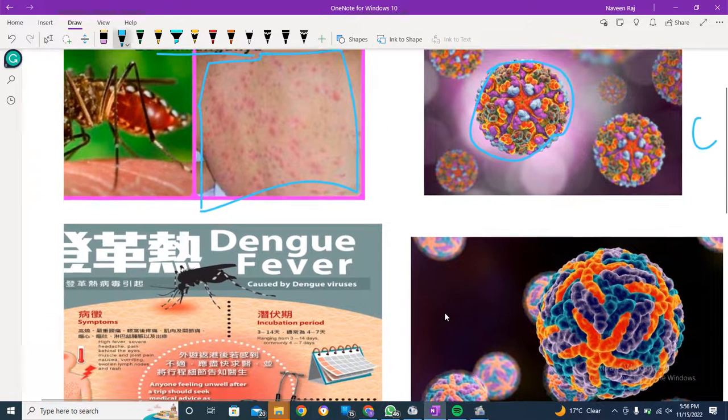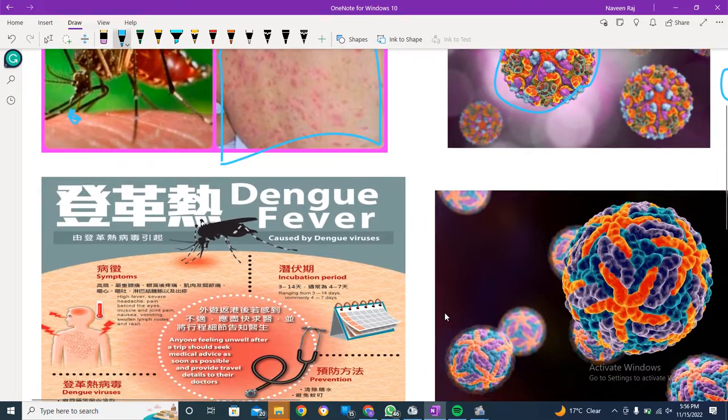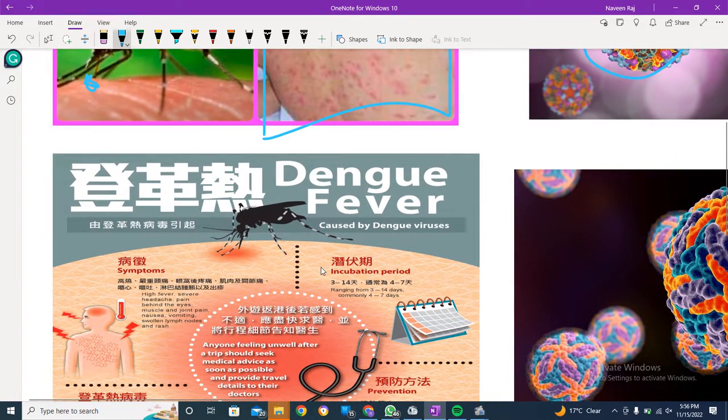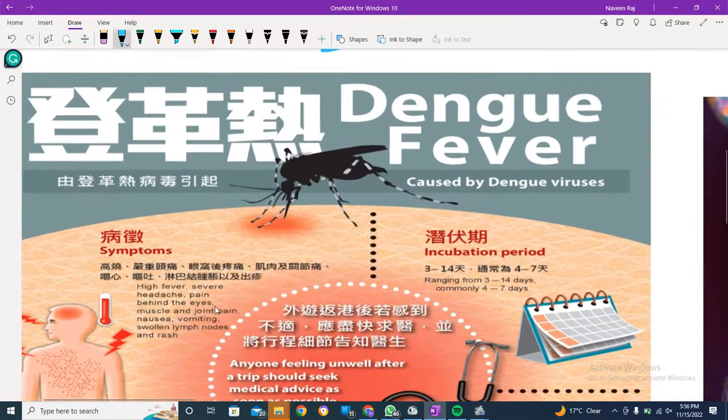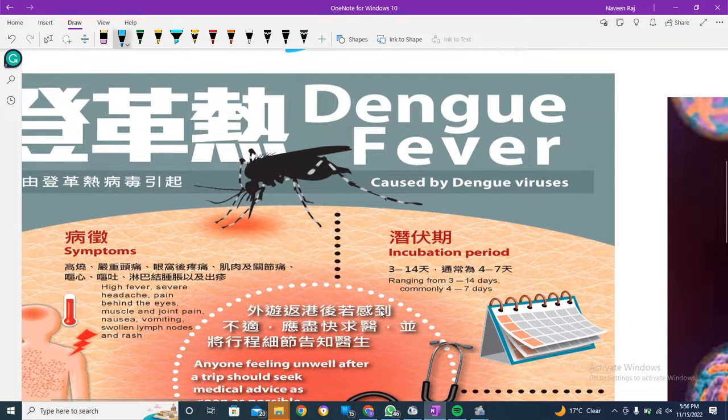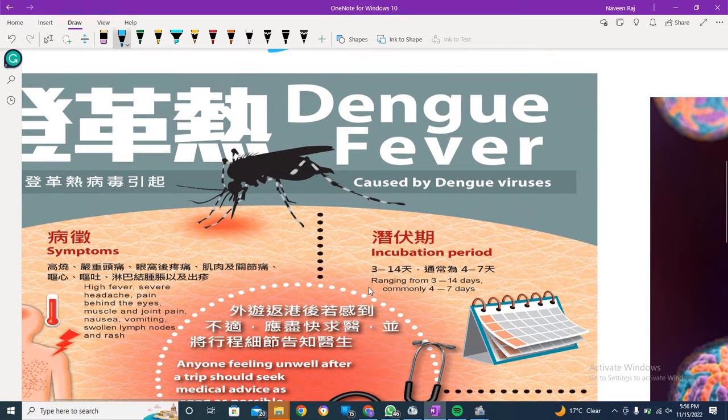This was just an extra picture to give you an example, caused by dengue virus, and here is the vector. The symptoms are over here: headache, fever, severe nausea, vomiting, and the period ranges from 3 to 14 days.